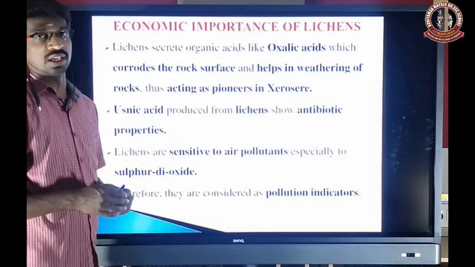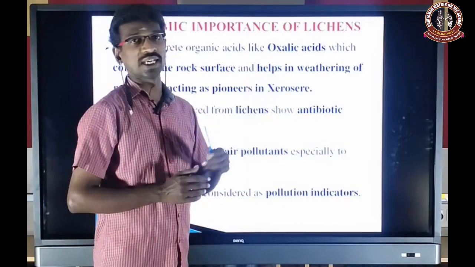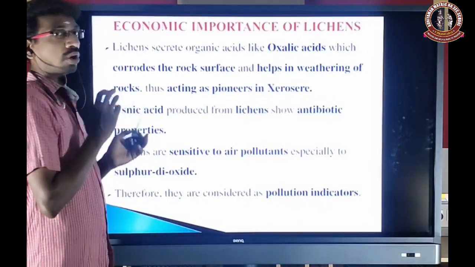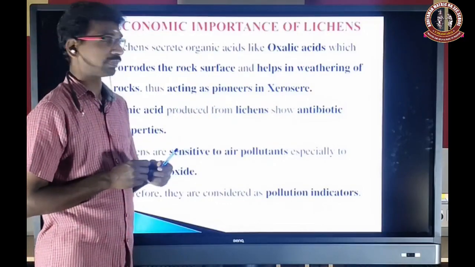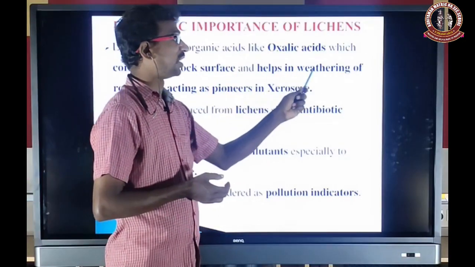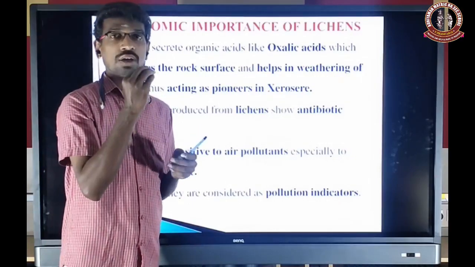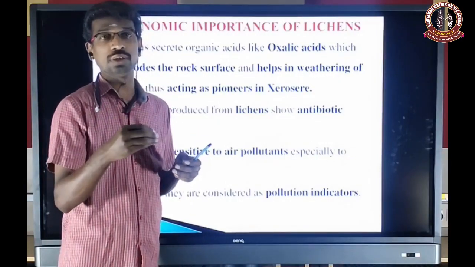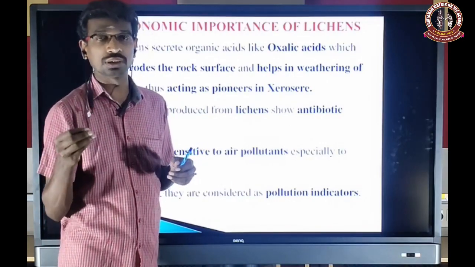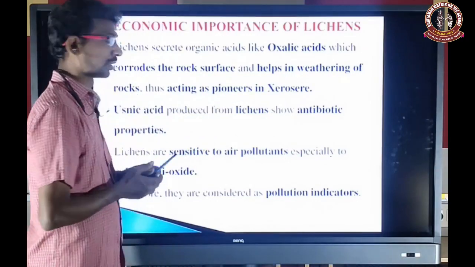Next, the economic importance of lichens. Lichens secrete organic acids like oxalic acid. That is very, very important. Oxalic acid corrodes the rock surface. It helps in weathering of the rocks. Weathering means the hard rock surface is slowly changed into soil particles. So that is weathering of the rock.